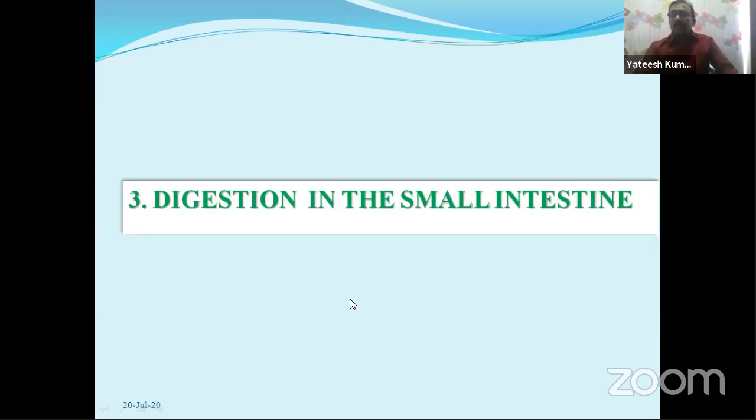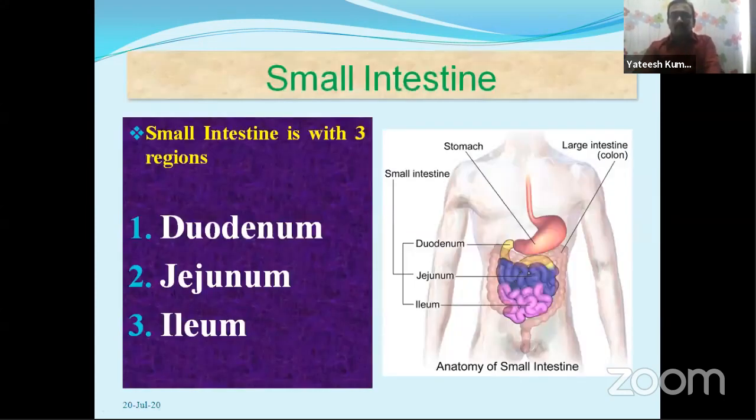Already I stated the physiology of digestion. In this session, we divided it into three parts: the digestion in the buccal cavity, second, the digestion in the stomach, and third, the digestion in the small intestine. Now, look here, the small intestine is divided into three regions. The first part of the small intestine is called the duodenum. The middle part is called the jejunum, and the last, posterior part of the small intestine is called the ileum.